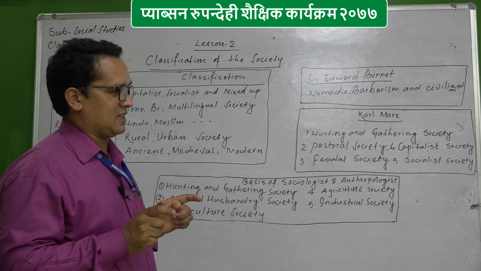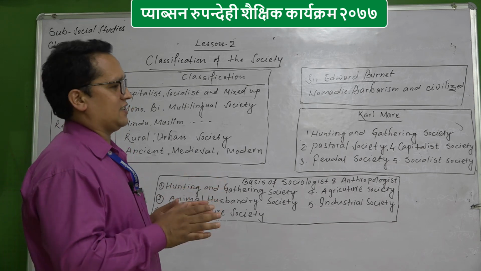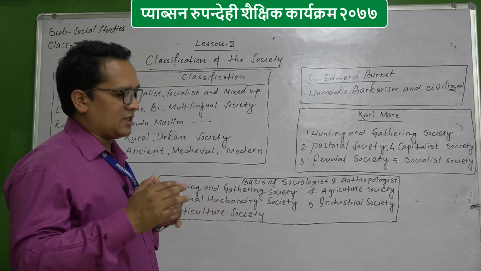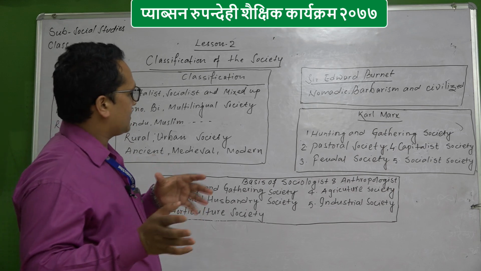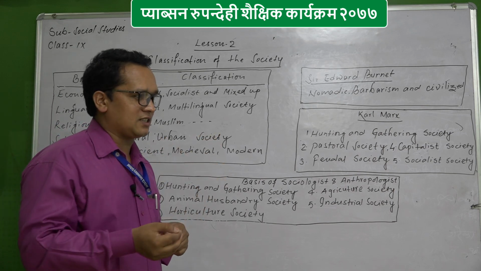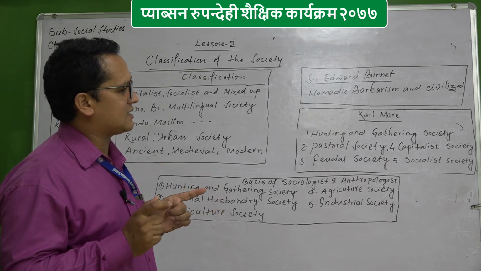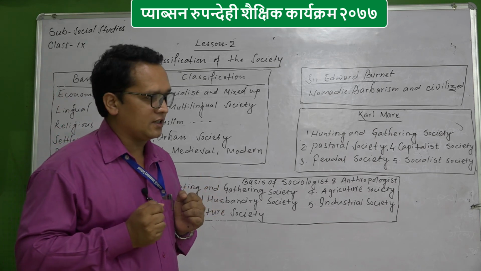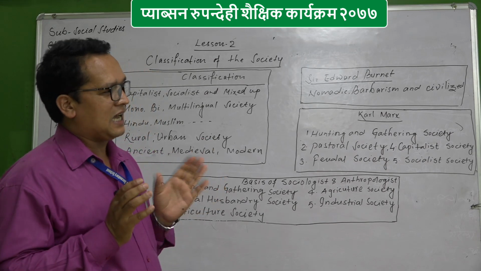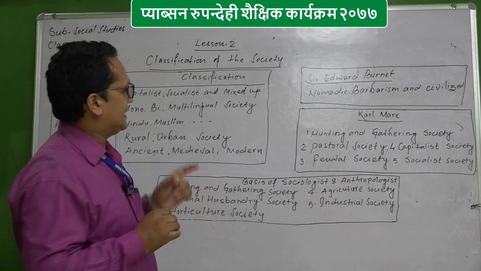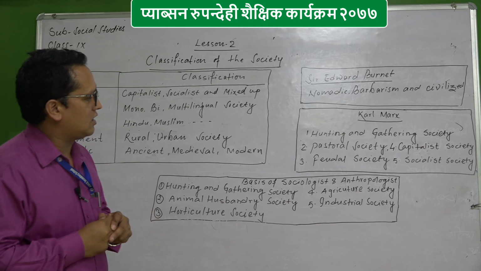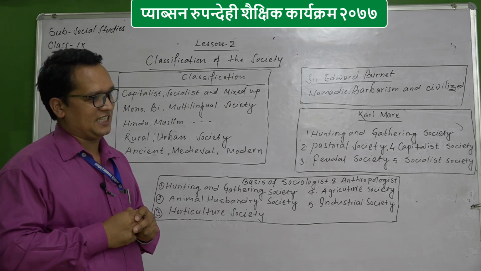So they are roaming from here to there. Sometimes they are in one place and after some time they go to another place. What is the main aim? The main aim is searching for food. They are only thinking about how to live. That sort of society is called nomadic society.